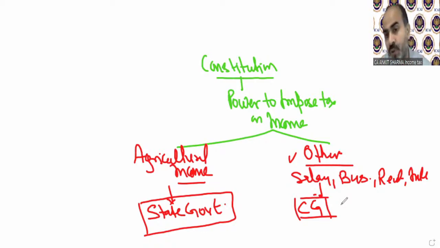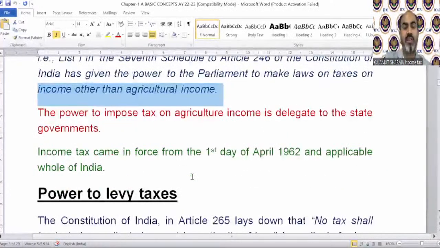So technically, there are two kinds of income for the purpose of chargeability of tax on the basis of state government and central government. Agricultural income will be taxable as per the power of the state governments, and whether any other income is going to be taxable or not will be decided by the central government. The power to impose tax on agricultural income is delegated to the state governments.